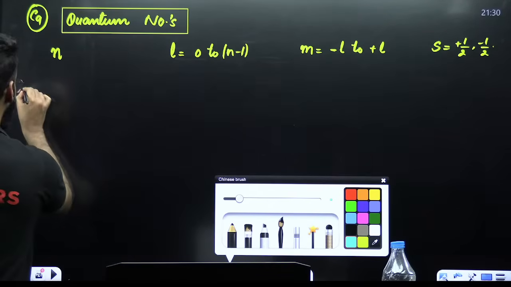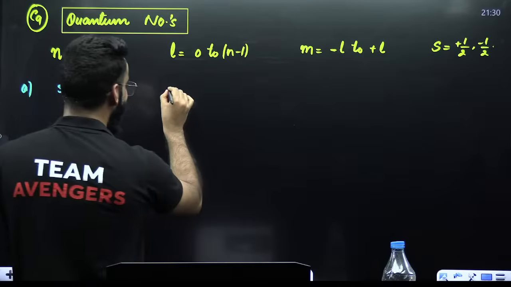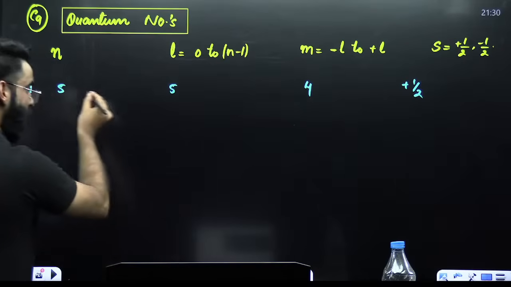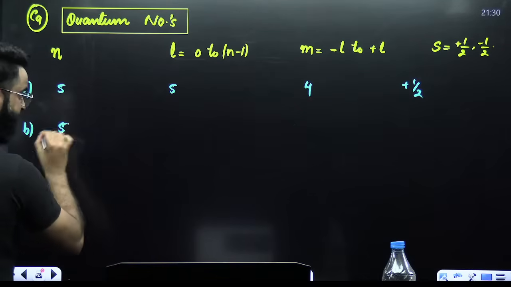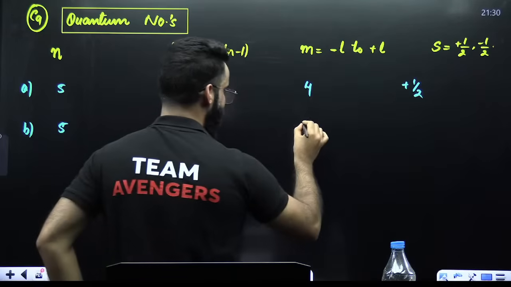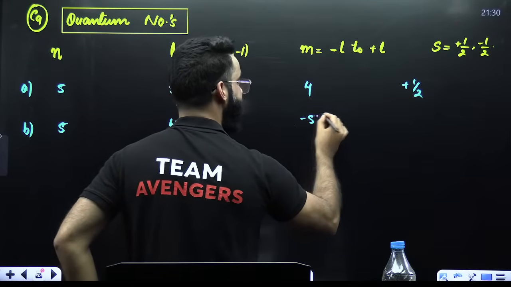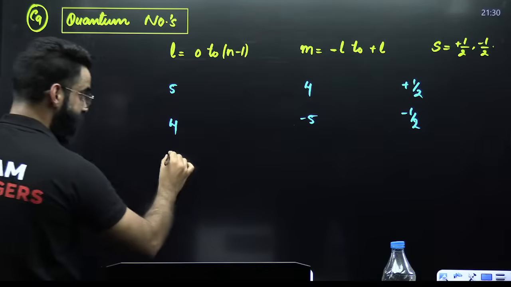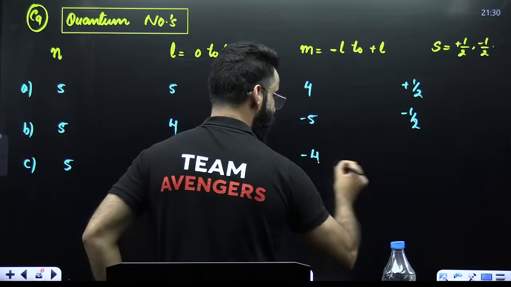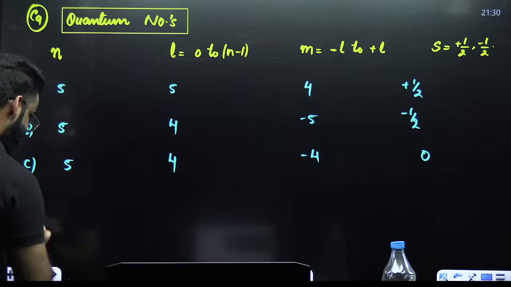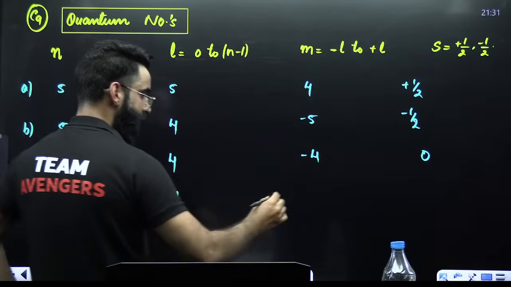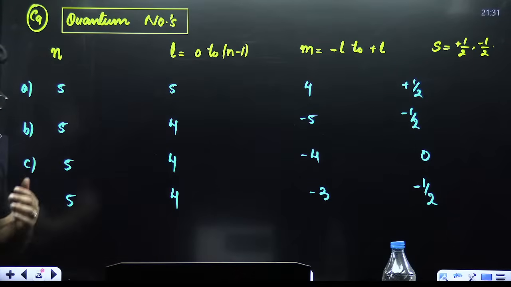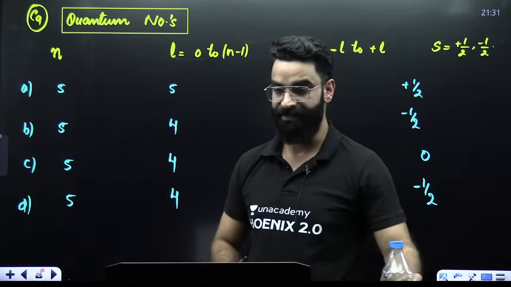For example, the n value is 5, the L value I'm giving you is 5, and this is plus 1 by 2. Tell me whether this set of quantum numbers is correct or not. Second, this is 5, this is 4, this is, for example, minus 5, and this is minus 1 by 2. The third one: this is 5, this is 4, this is minus 4, this is 0. The last one: this is 5, this is 4, this is, for example, minus 3, and this is minus 1 by 2. Now tell me which sets of quantum numbers are wrong and which are right.